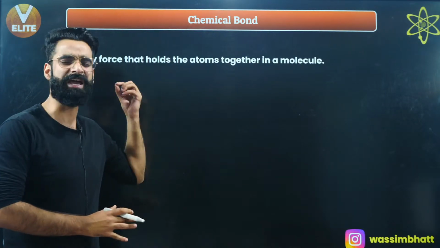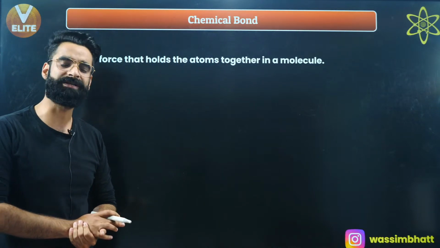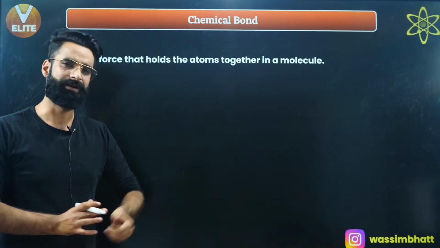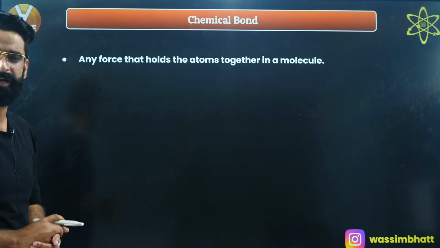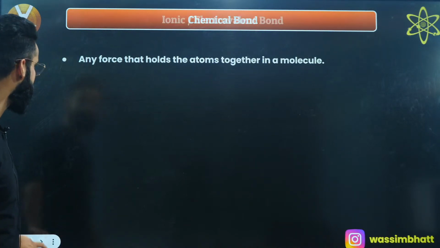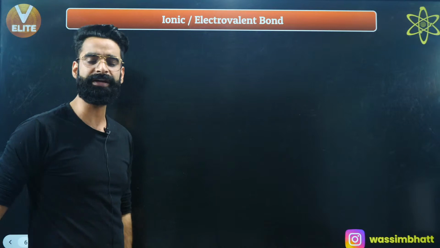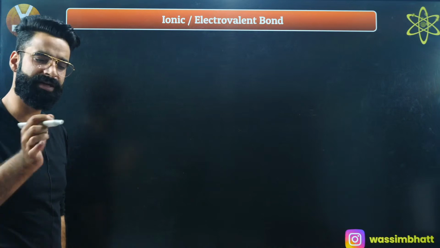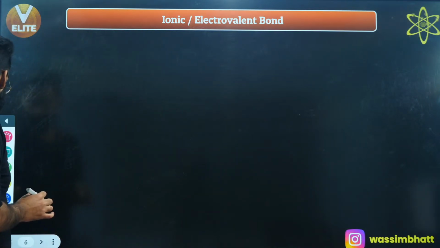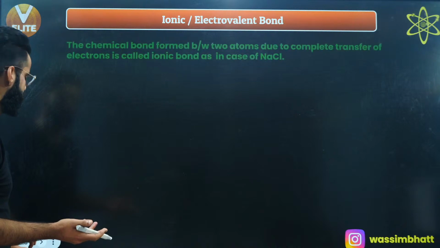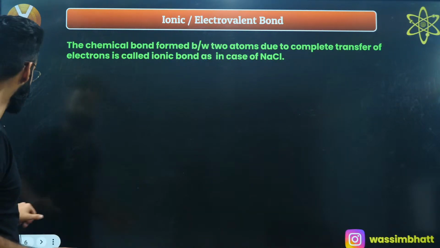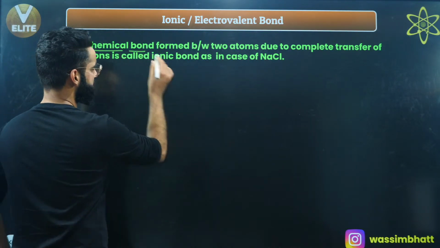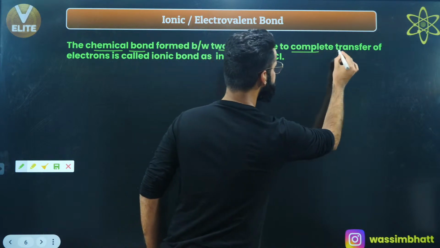This is something which every one of you must be knowing. The point is, how many different types of chemical bonds do we have? Let's get started with the first type of chemical bond, which we call either the ionic bond or the electrovalent bond. Let me first make you understand what this ionic bond is all about. Let's read the definition first, then I'll explain. This is the definition mentioned on the screen: the chemical bond which is formed between 2 atoms due to complete transfer of electrons.